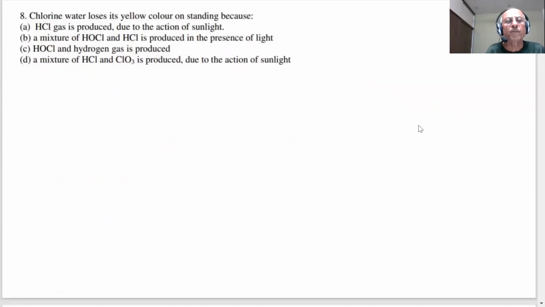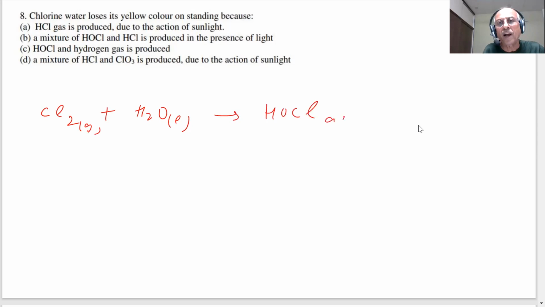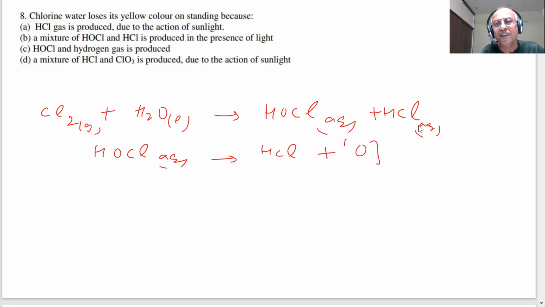Chlorine water. You know what chlorine water is? It loses its yellow color on standing. What is chlorine water? If you put chlorine in water, this is my liquid. What will happen? You will get HOCl aqueous and HCl. This HOCl will also decompose to give HCl and nascent oxygen.